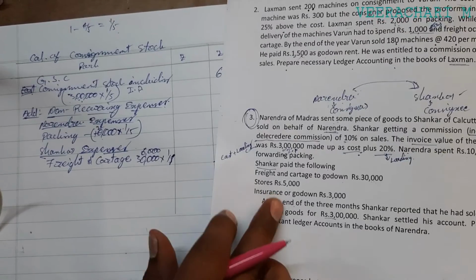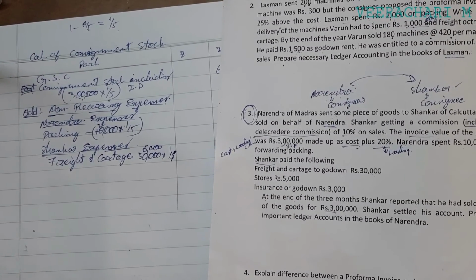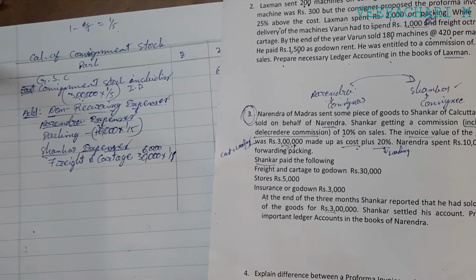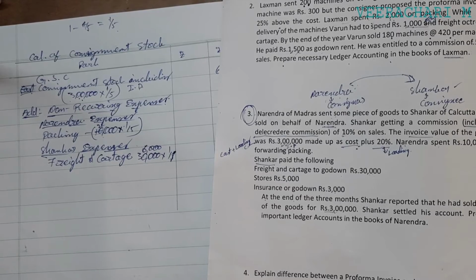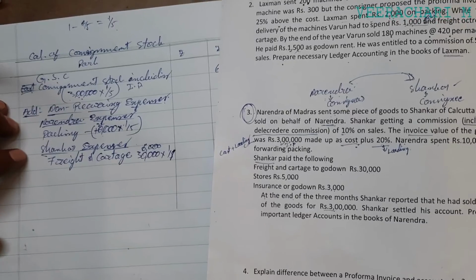The stores and insurance for the godown is a non-recurring nature of expenditure, so we should not add it to the consignment stock.